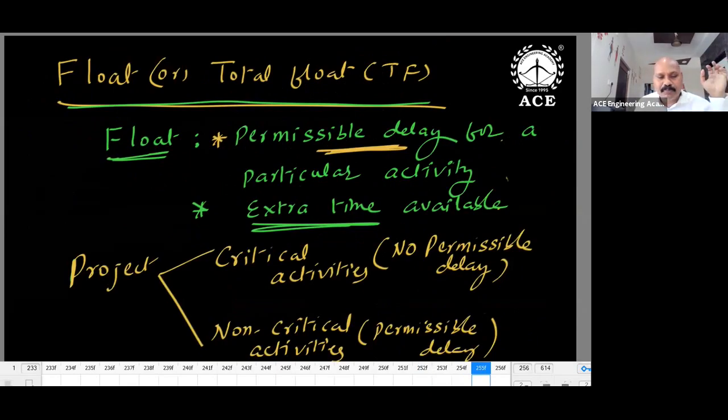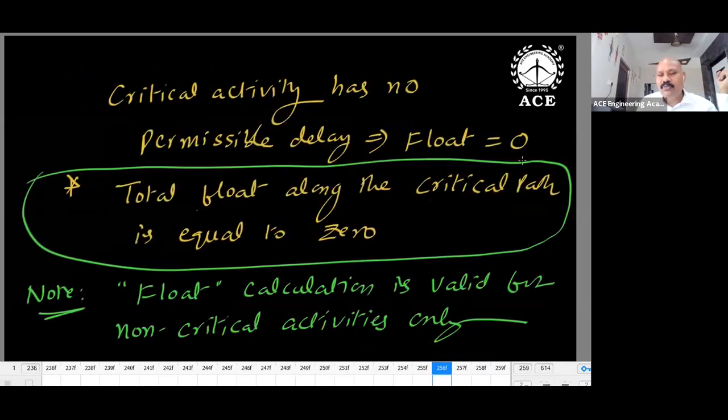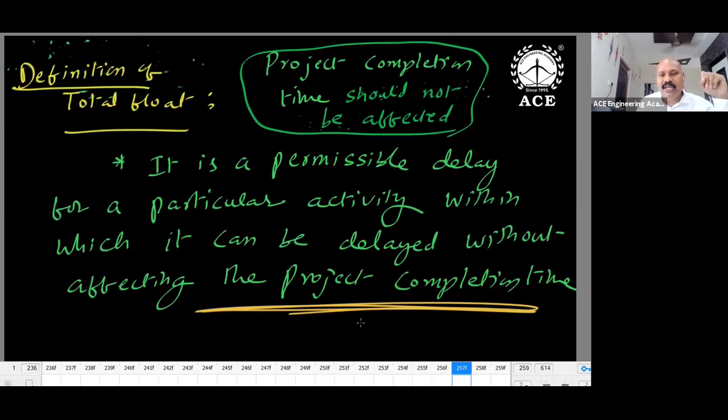It's just a shortcut method, very simple method. Critical activity has no float. Total float along the critical path is 0. Float is only meant for non-critical activities. So what is float? Float is nothing but available time minus required time.